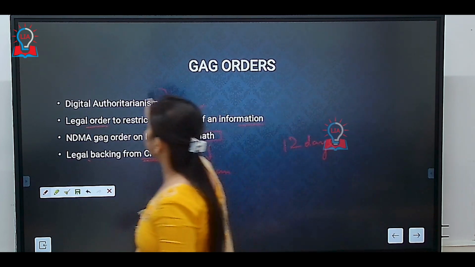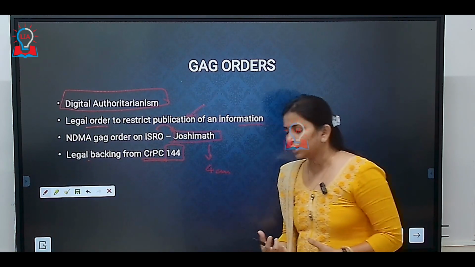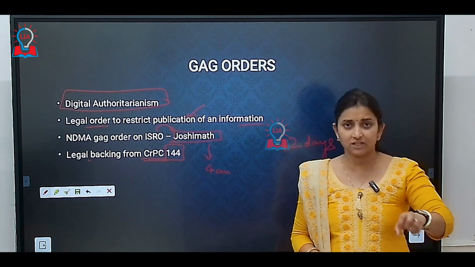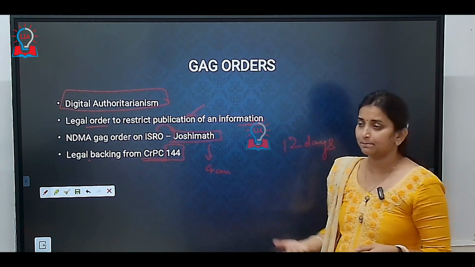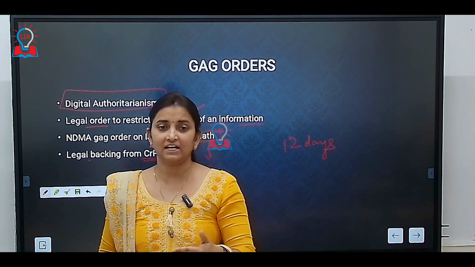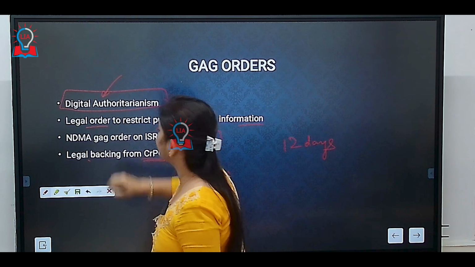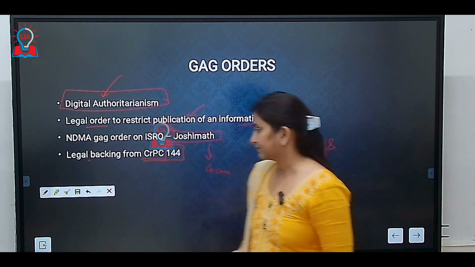This is also considered a form of digital authoritarianism, because in the digital world these days a gag order is applied saying that you are not allowed to furnish any kind of digital information related to this. And this authoritarianism refers to what the government is executing.